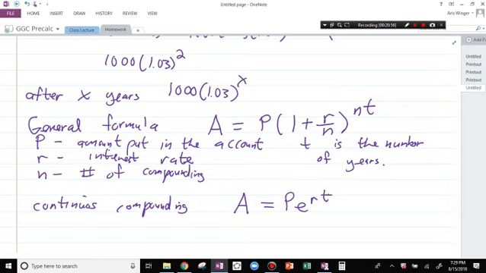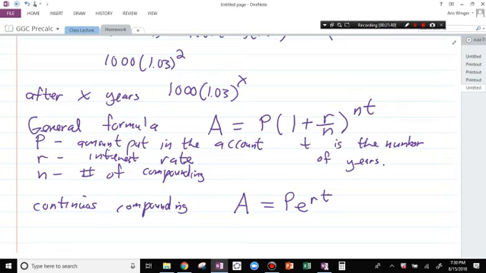Questions about this? Domain, range, applications? What does P say? Oh, P is the amount you put in. I put in $P. A is obviously the amount that you get at the end. I didn't write that, but A is the amount you have at the end. P is the principal, the amount put in the account. Thank you. A equals P-E-R-T? Yeah, P times e to the RT power.